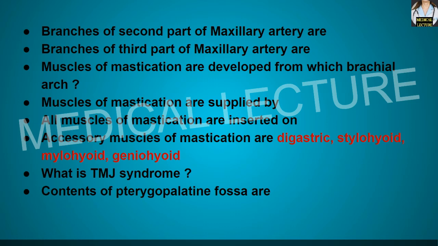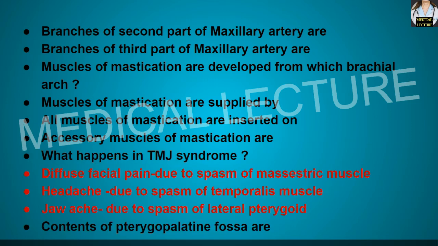What is temporomandibular joint, or we can say TMJ syndrome? It is, remember, the diffuse facial pain basically occurs over here due to the spasm of the masseteric muscle. Also the headache occurs over here because of the spasm of the temporalis muscle, and jaw ache even occurs over here due to the spasm of the lateral pterygoid muscle. So over here the symptoms are the diffuse facial pain, headache and the jaw ache, and all of the symptoms are basically due to all these reasons.